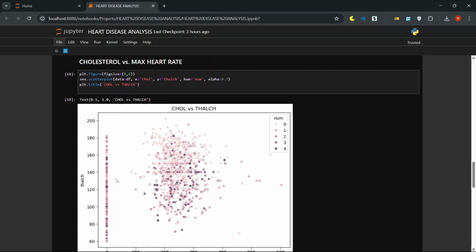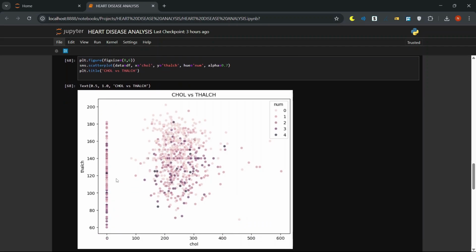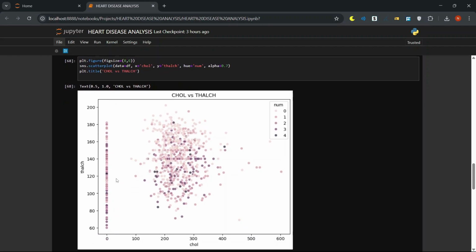Key takeaways. Patients clustered toward the upper right, high cholesterol, high heart rate, are mostly healthy, lighter dots. Patients in the upper left to mid-left, lower heart rate but moderate to high cholesterol, show darker colors. These are the folks with heart disease. This visual helps you spot that lower max heart rate combined with higher cholesterol often signals heart issues. That's a clue for clinicians about which metrics to watch closely.